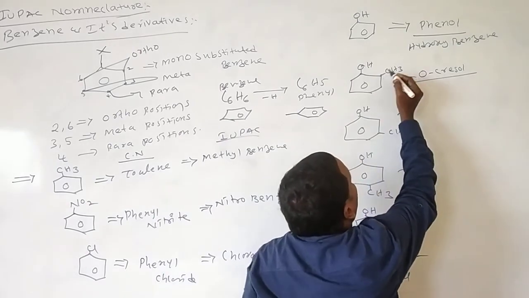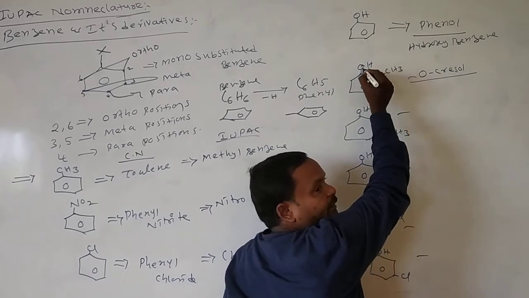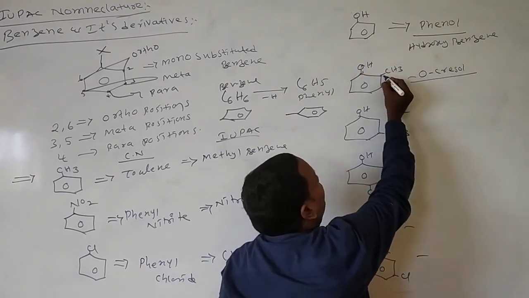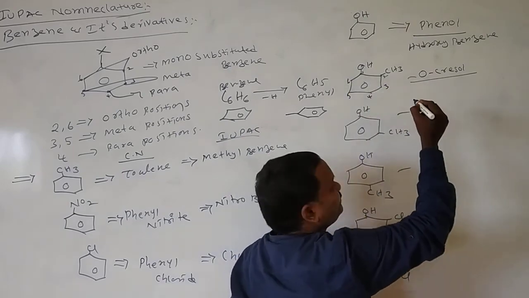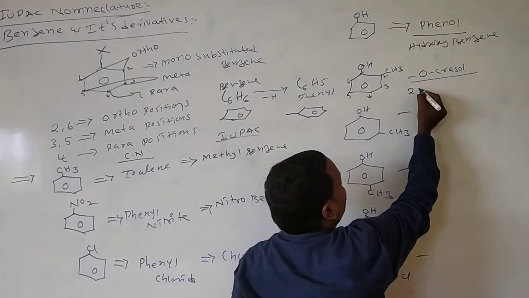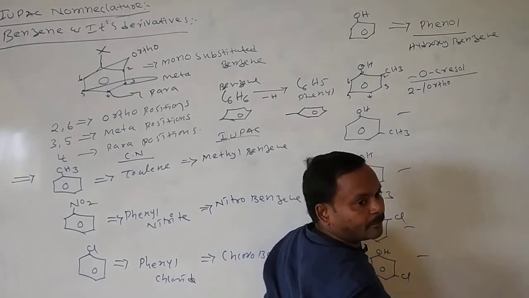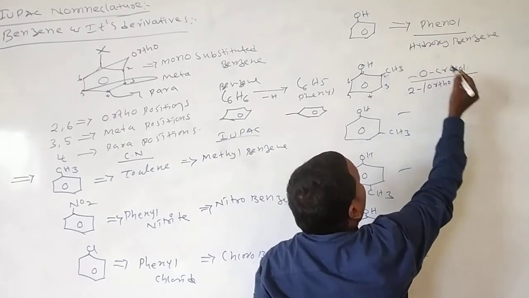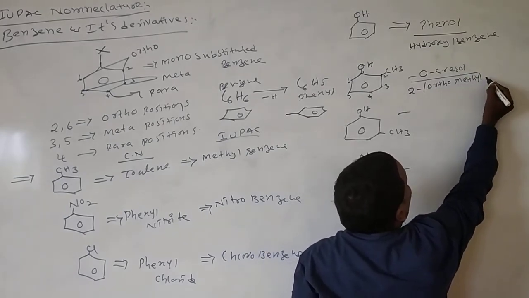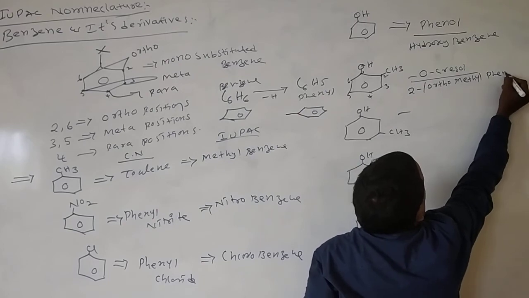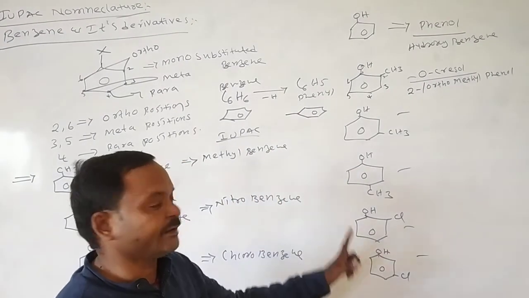Give the numbering; this is the functional group, so I start here: 1, 2, 3, 4, 5, 6. The methyl is at the second or ortho position, so 2 or ortho methyl phenol.